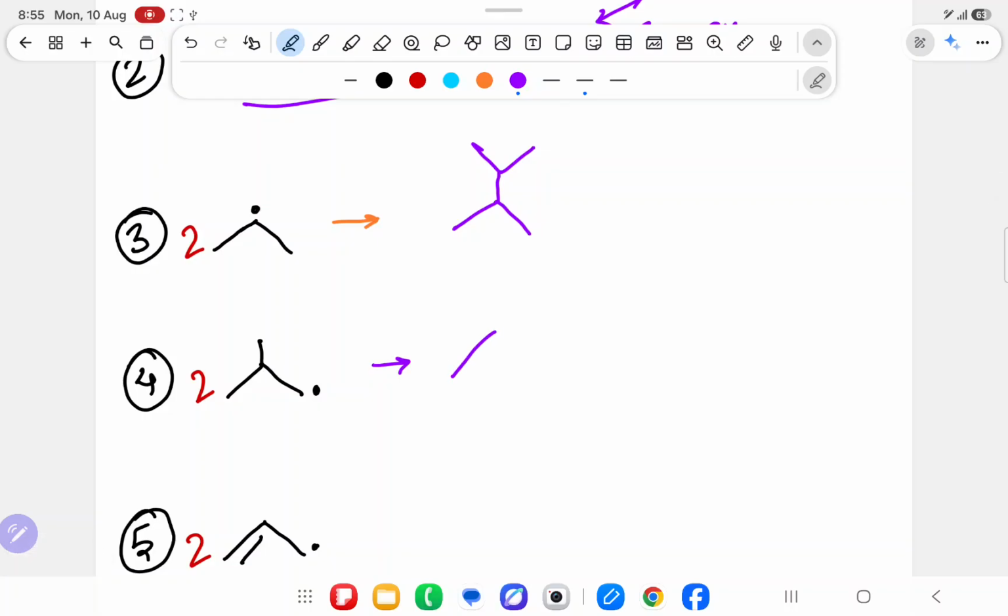What will I do? 1 degree and 2 degree will both do combination. Then 1 extra bond, and this is opposite. It means this is one part of 2 mole, and this is another part of 2 mole, and this is the bonding between them. So don't get confused in that.